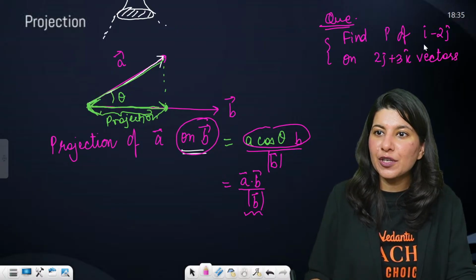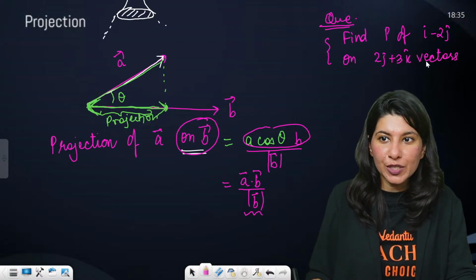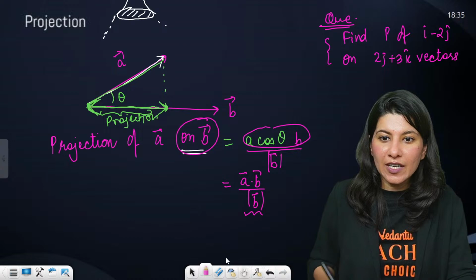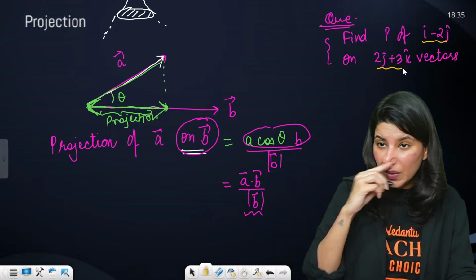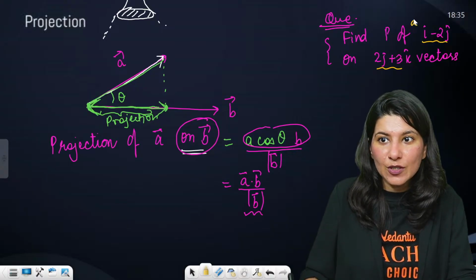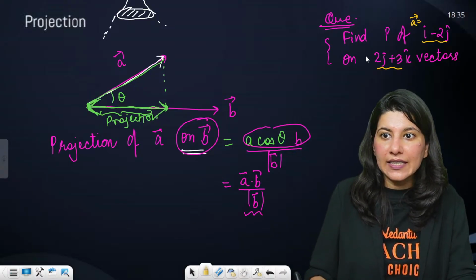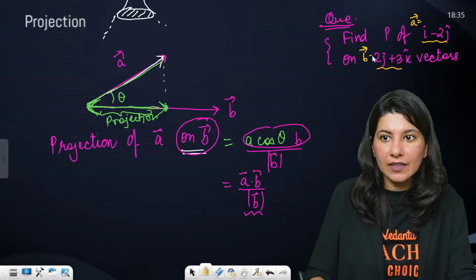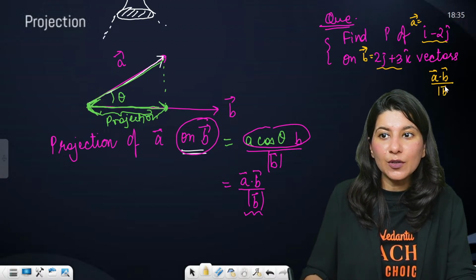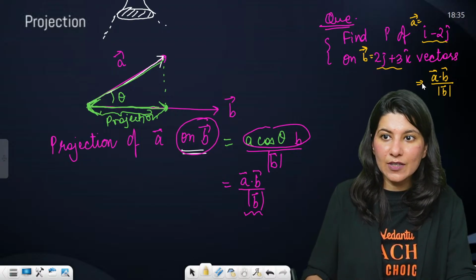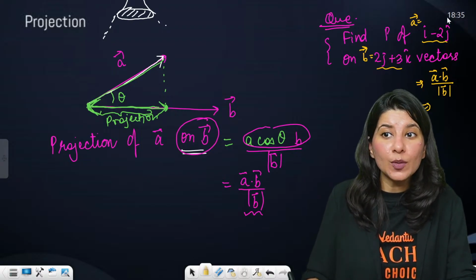All right. Projection of i minus 2j on 2j plus 3k. So the projection of this vector on this vector is what you have to find. Let us assume this is your A vector and this is your B vector. Now A dot B upon the magnitude of B vector. Okay, this you have to do. Now take the dot product of A and B.